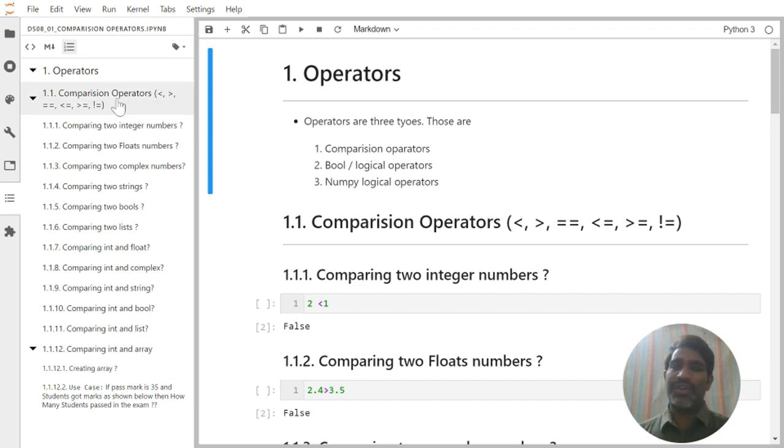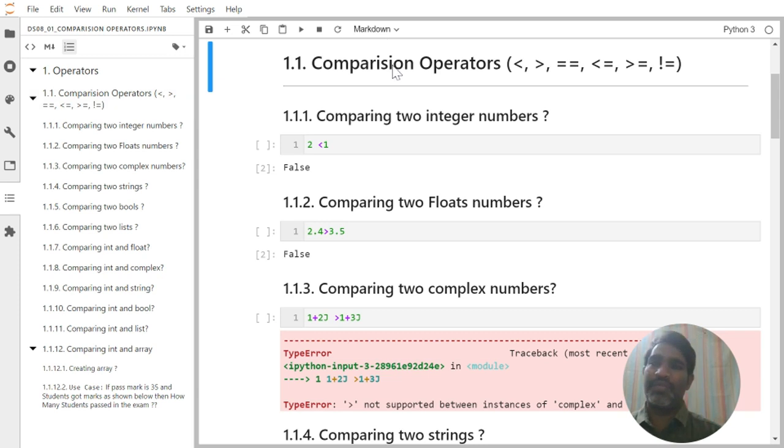We'll start our journey first with comparison operators. Till now, whatever we learned, the different items may be integer, float, complex, string, boolean, lists. Comparing integer and float, we have to understand which is possible and which is not possible. At the end, we're also going to see comparing integer and array, and how to create the array. Last, we are also seeing a use case: if pass marks is 35 and students got marks as shown below, then how many students passed in this exam?